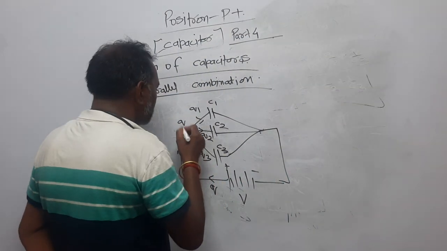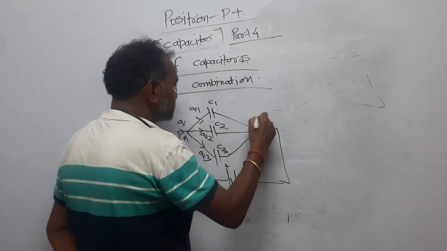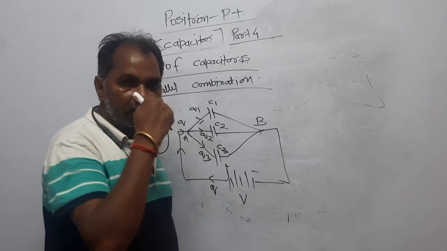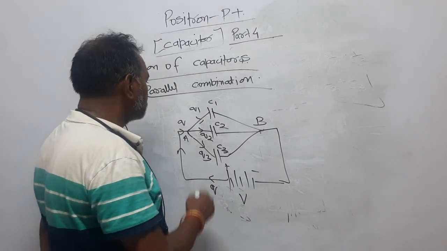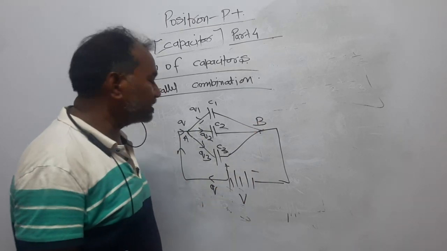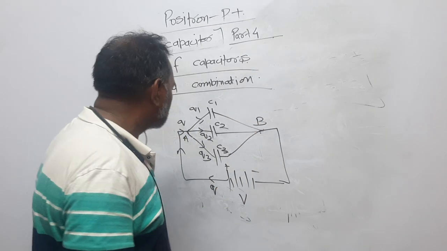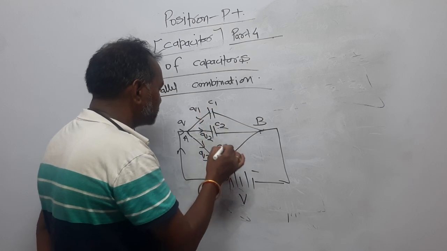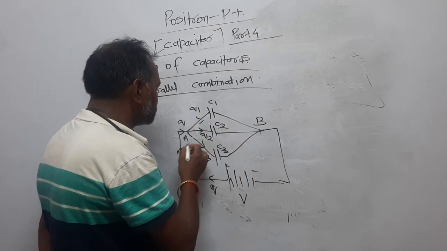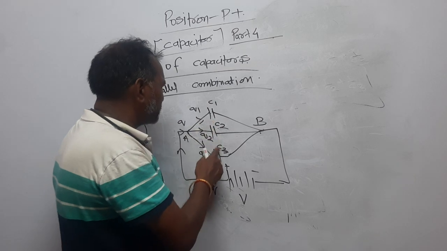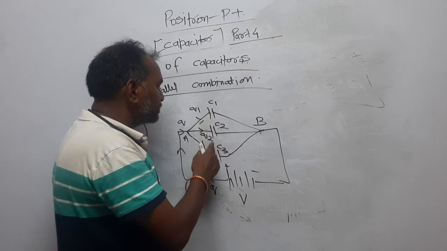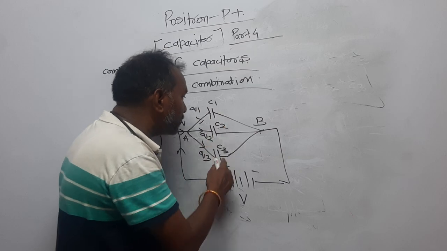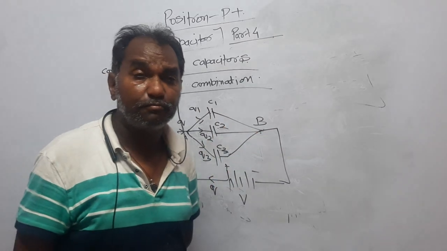How? Look here. This is A, this is B. Between A and B, different capacitors are connected, right? The capacitances are C1, C2, C3. Let charge Q be issued. Now, the first plates of all the capacitors are connected with point A, and the second plates of all the capacitors are connected with point B.